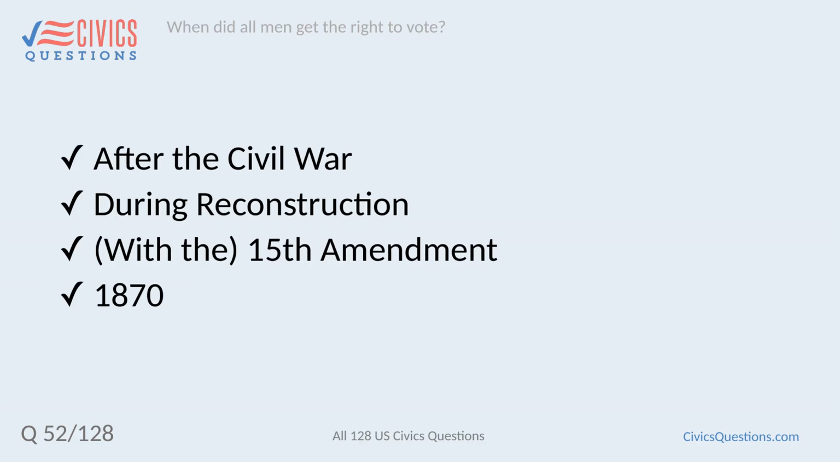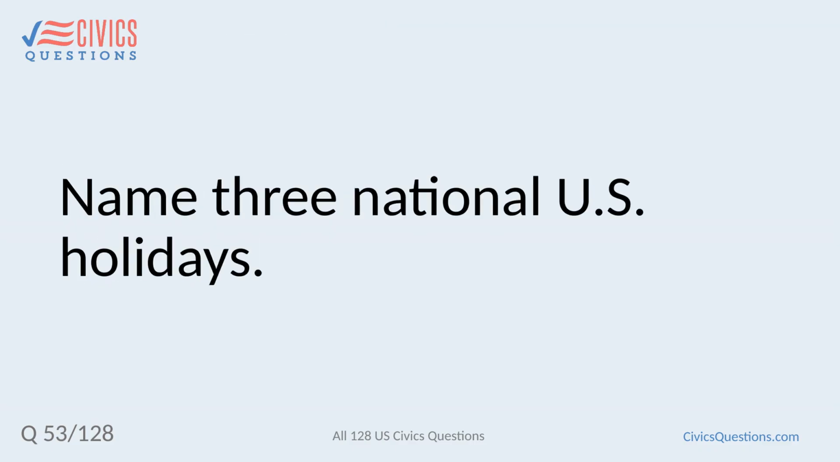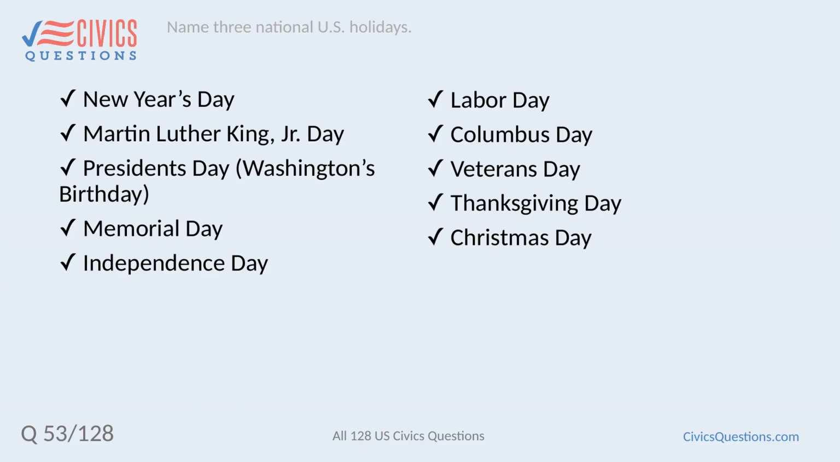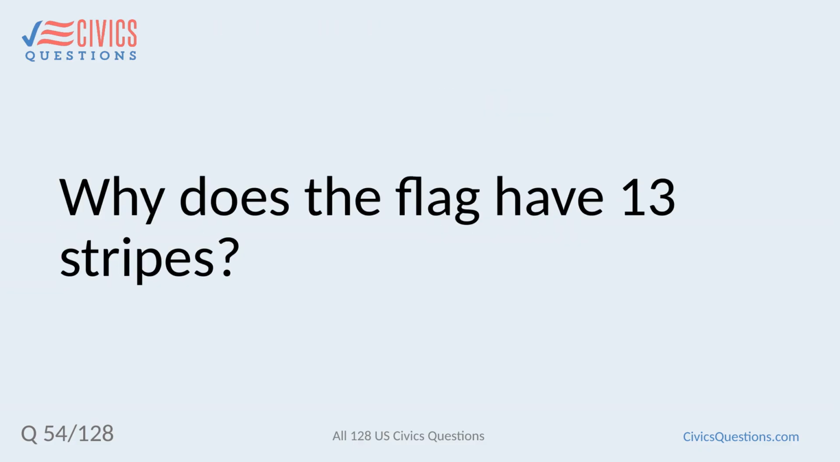When did all men get the right to vote? After the Civil War. During Reconstruction. With the 15th Amendment. 1870. Name 3 national U.S. holidays. New Year's Day. Martin Luther King Jr. Day. President's Day. Washington's birthday. Memorial Day. Independence Day. Labor Day. Columbus Day. Veterans Day. Thanksgiving Day. Christmas Day.